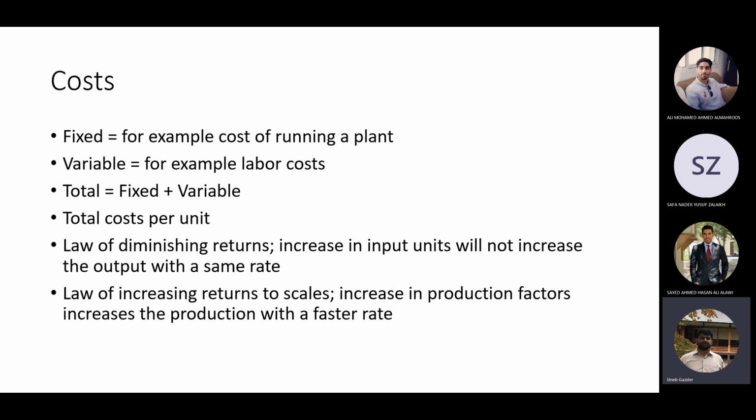And the variable cost is the cost which increases with the number of products. So if I am producing, let's say, one car, it will cost me Y amount of money, and if I am producing two cars, then it will cost me Y plus something amount of money. So that is variable cost. Fixed cost is the one which you have to incur if you want to keep your plant or your service running.